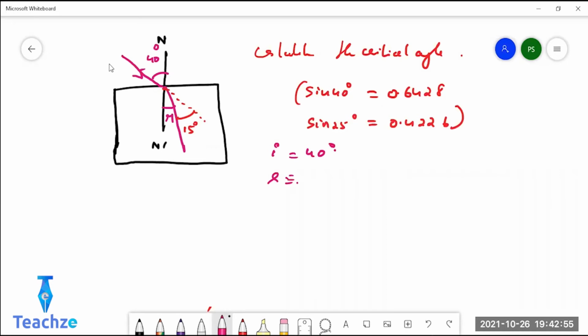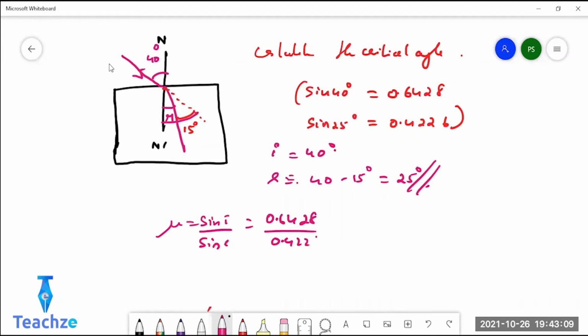This is full of 40, correct? Opposite angle. Yeah, 40 minus 15 it will be, which will be 25 degree. So mu equals sin i by sin r. Sin i, sin r value I have given above: 0.428 by 0.4226 will give you 1.52.